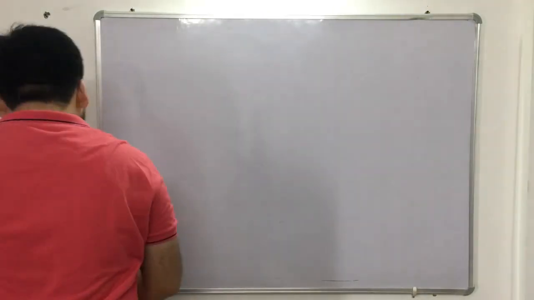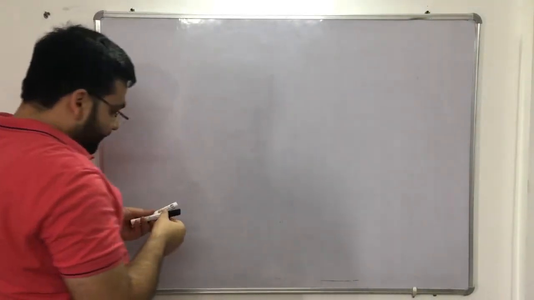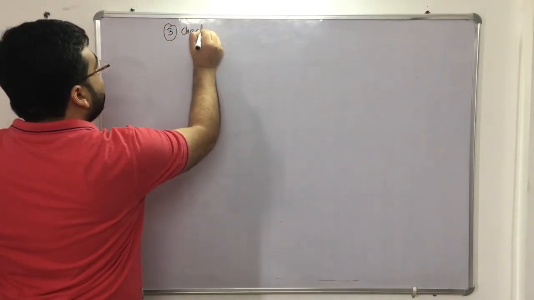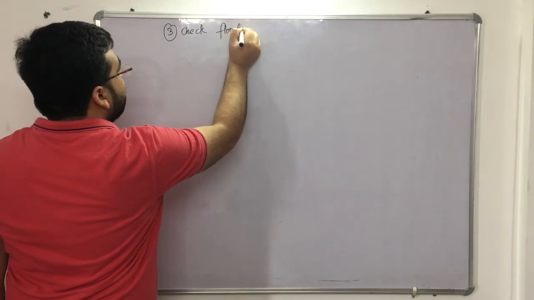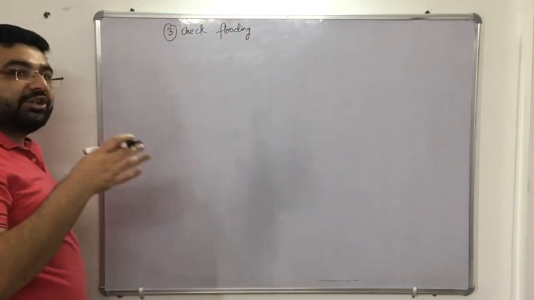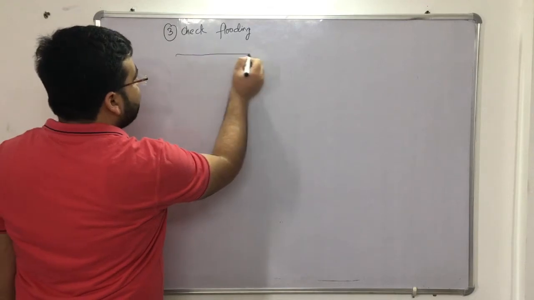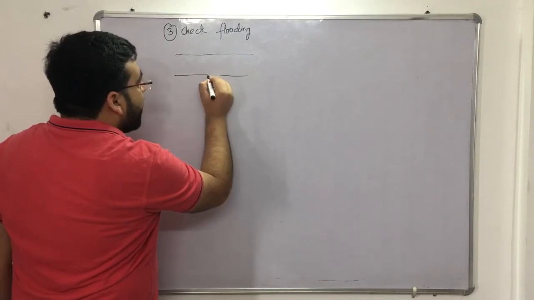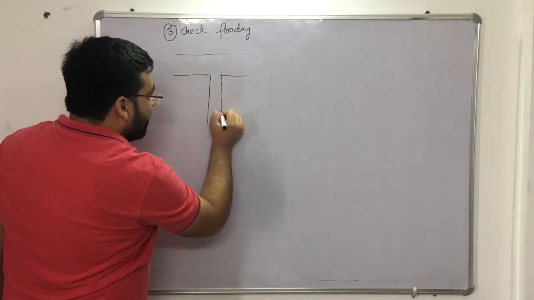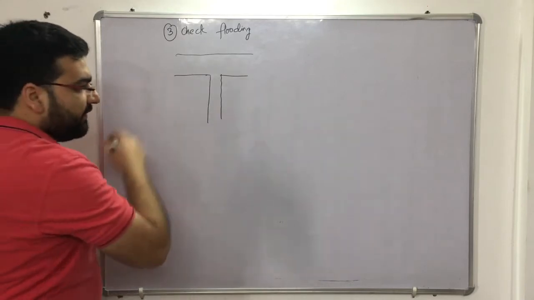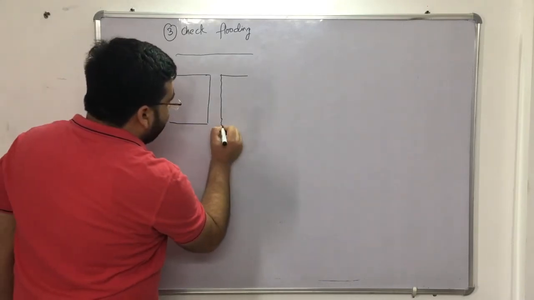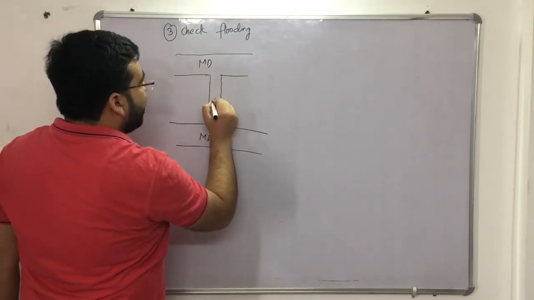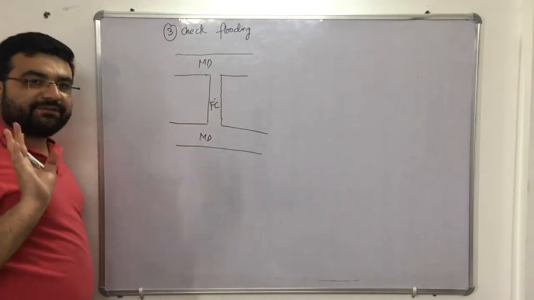So keep practicing. The third type of flooding is known as check flooding. As is clear from the name, the flood is actually checked. So how is it checked? Now this is the main ditch. Clear? From the main ditch we also have a field canal, also known as the FC. Then again we have a main ditch, also known as the MD. This is the field canal, which I am writing as FC. FC is the field canal, right?